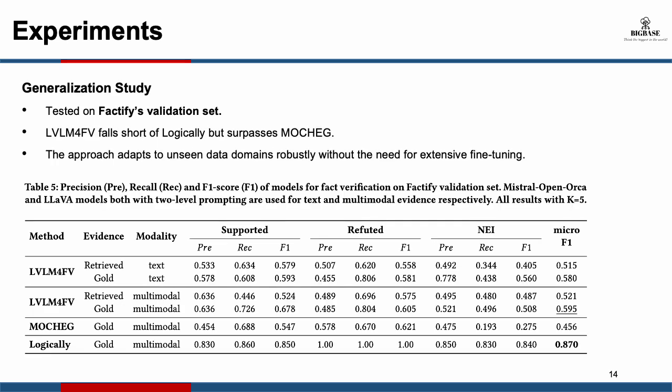They also checked how the fact verification step generalizes on unseen data, and they used Factify's validation set for this. So the LVLM for FV is falling short of Logically. Logically is another baseline, but it surpasses MOCAG, and it's showing that this approach adapts to unseen data domains robustly without the need for fine-tuning.